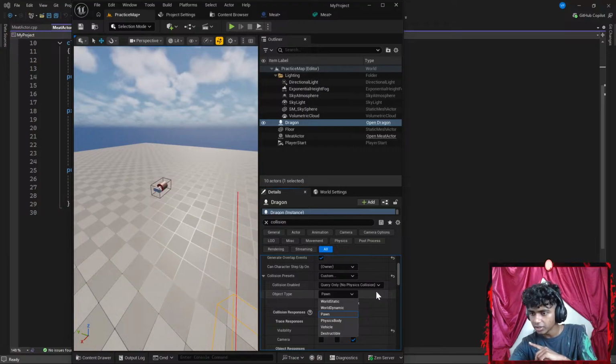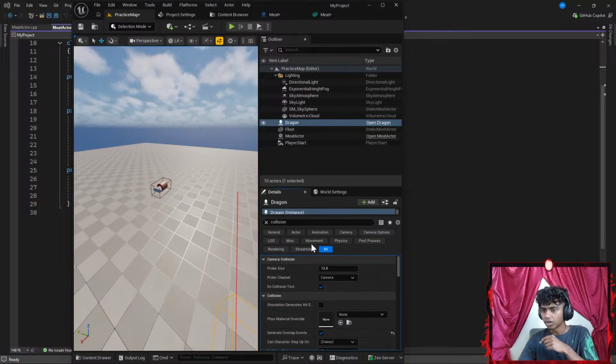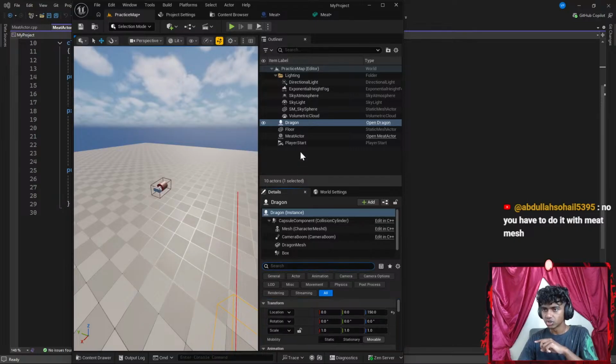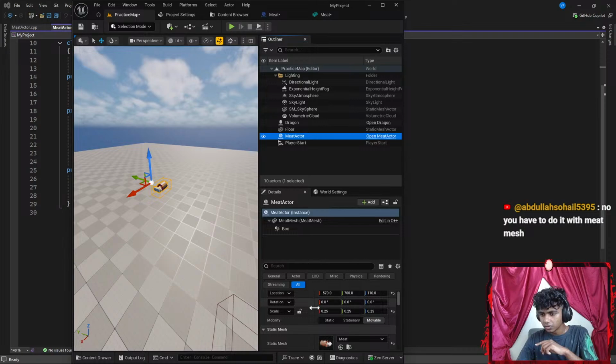Okay, physics body, vehicle. So my object type is going to be my pawn, and that's pretty much it. Now I'm going to shrink the size a bit from here, remove that, and go to my meat class, or my meat actor.